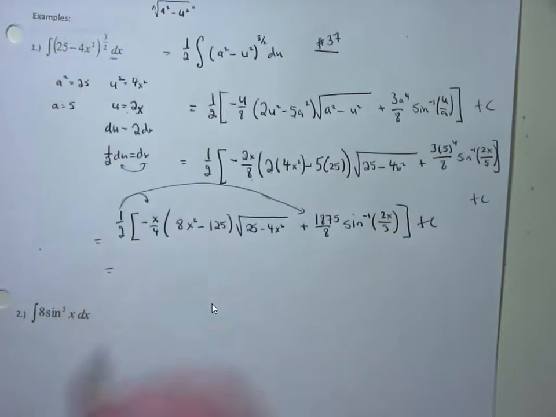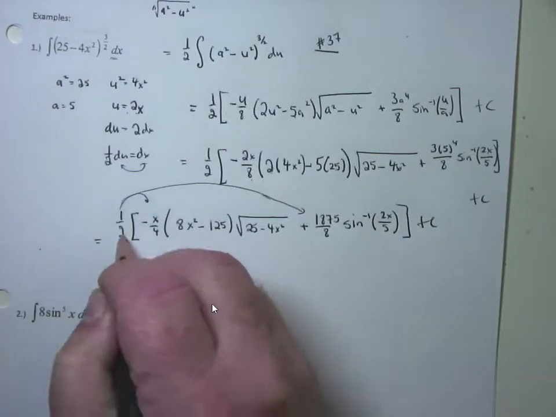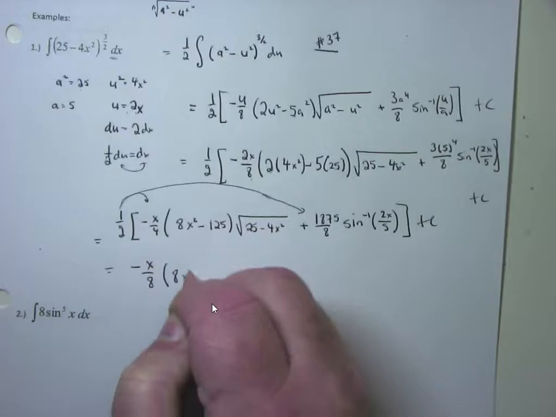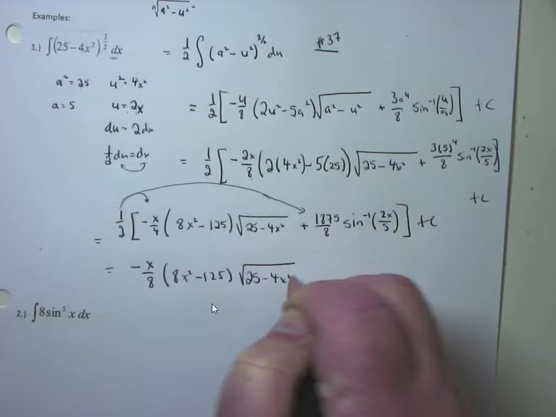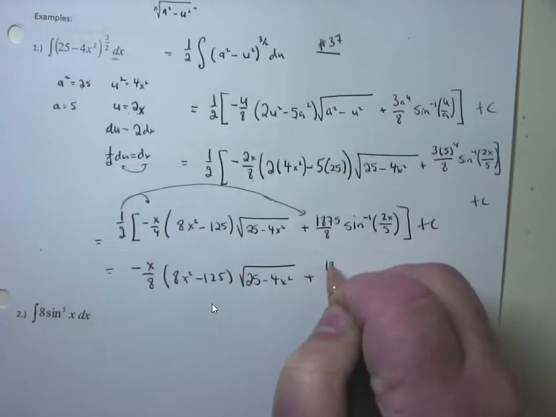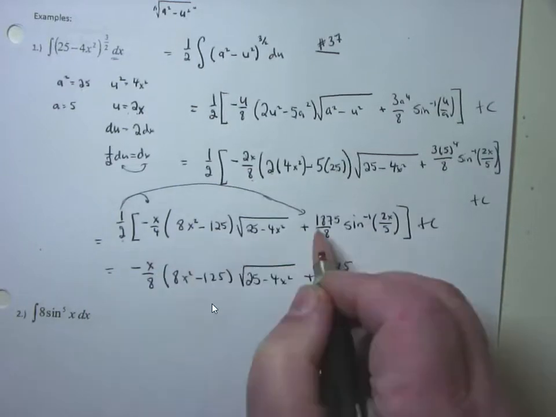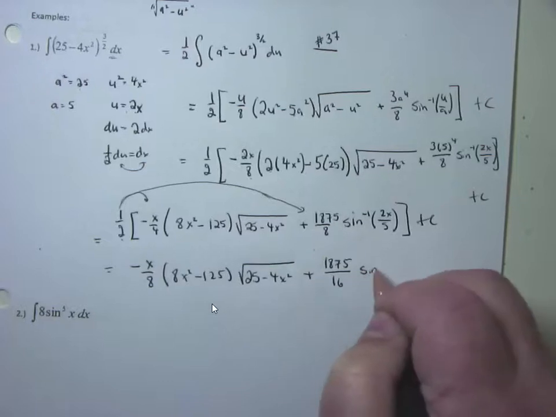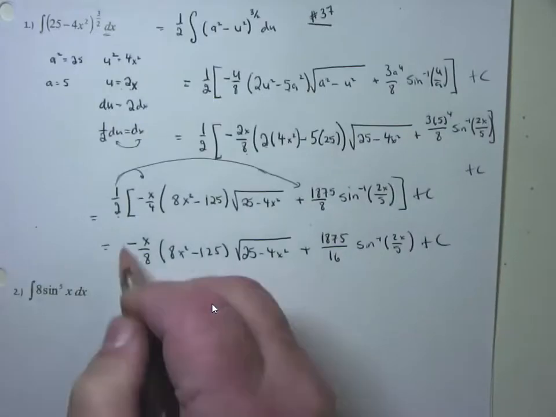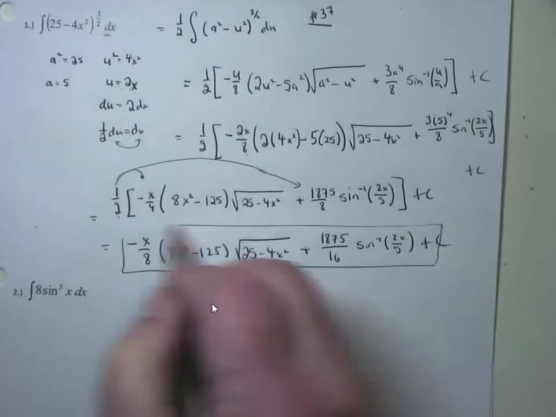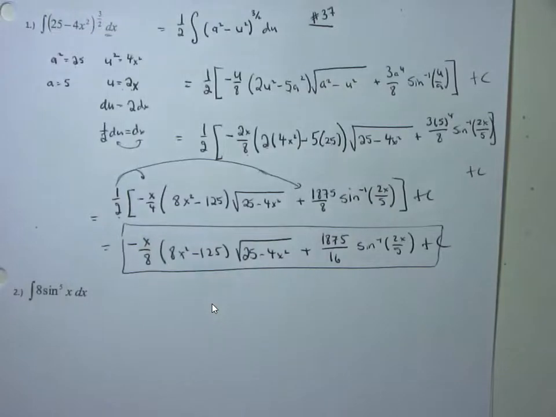So the answer they're going to type in would be negative x over 2 times 4 is 8, times 8x squared minus 125, times the square root of 25 minus 4x squared, plus 1875 divided by 2 times 8 is 16, times that sine inverse of 2x over 5 plus c. And that is the solution. Typically, they'll give you the plus c part, and there's my answer. Now, when you look at this problem, you should be thinking WebWork, you're going to have to type this thing in. Enjoy.